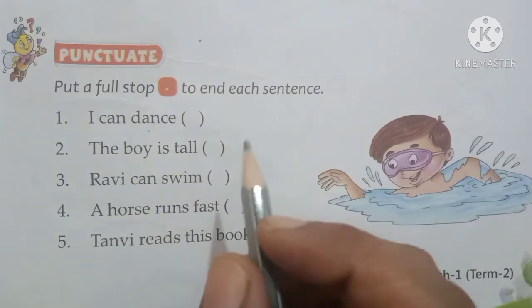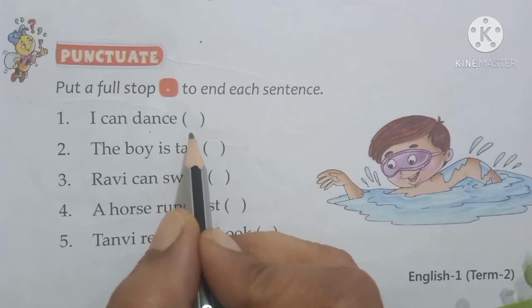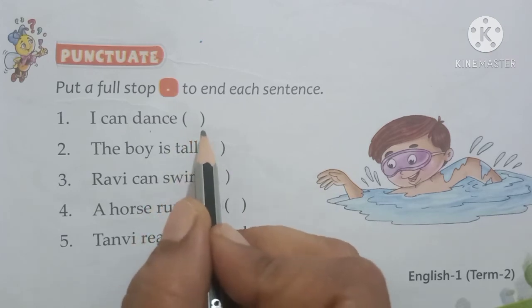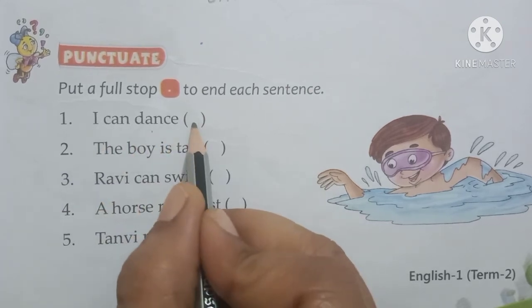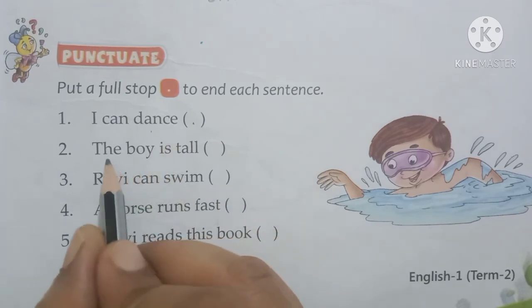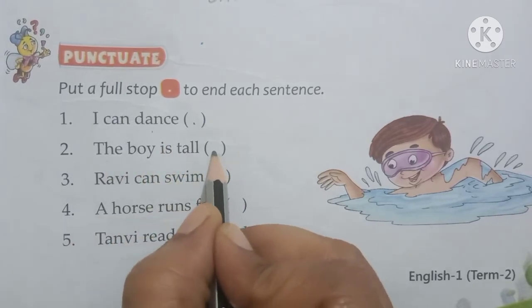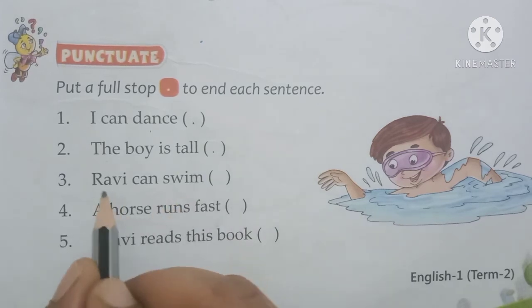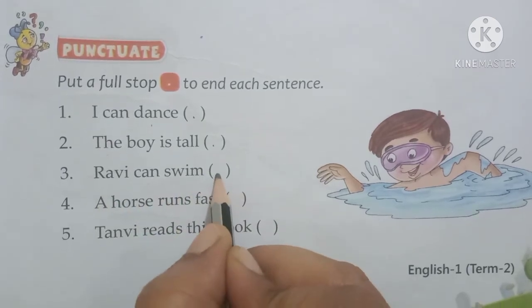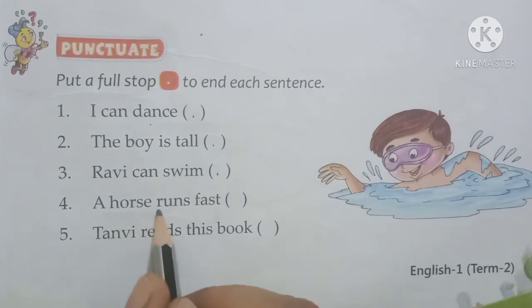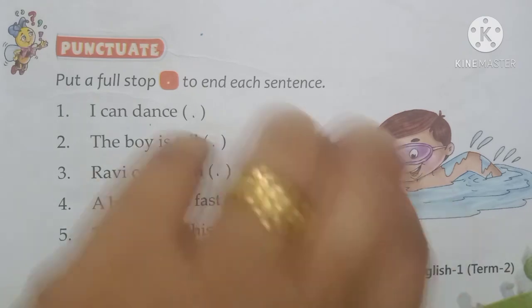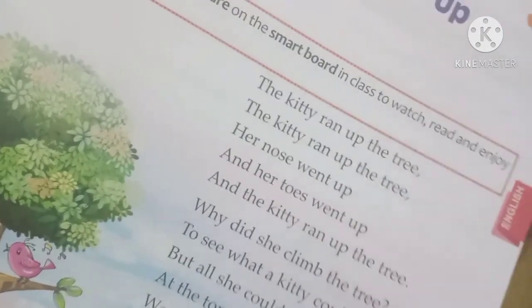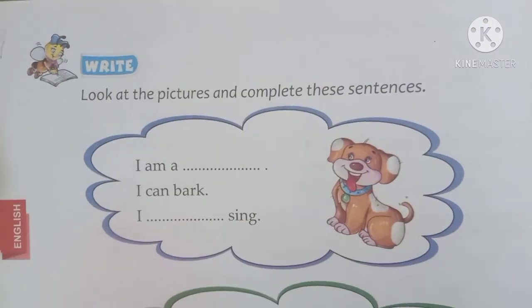Now we have to punctuate the following. As earlier we have already done this. We have to end the sentence with the full stop, and wherever it is a question you have to put a question mark. I can dance. So it is a sentence. We use a full stop. The boy is tall. This is also a sentence, so we use a full stop. Ravi can swim. It's also a sentence, put a full stop. A horse runs fast. Full stop. Tanvi reads this book. Full stop. Turn to the next page. Quickly we'll do this.